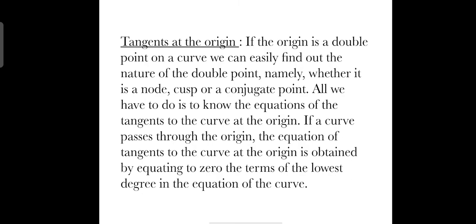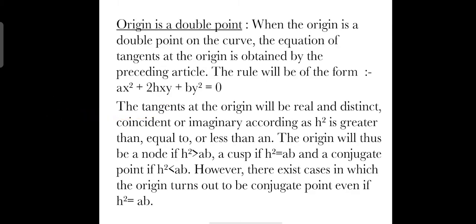Tangents at the origin. If the origin is a double point on a curve, we can easily find out the nature of the double point, whether it is a node, cusp, or a conjugate point. What we have to do is to know the equation of the tangent to the curve at the origin. If a curve passes through the origin, then the equation of the tangent to the curve at the origin is obtained by equating to 0 the terms of the lowest degree in the equation of the curve. When the origin is a double point.